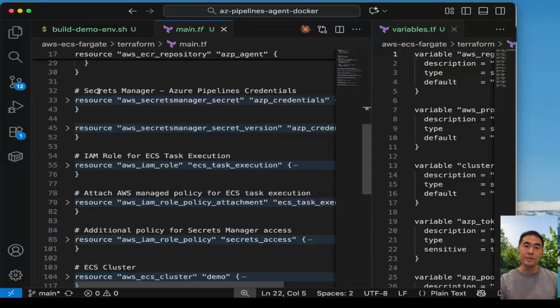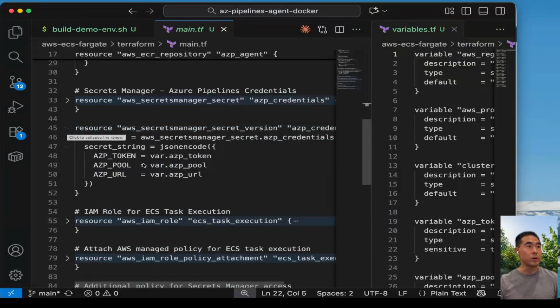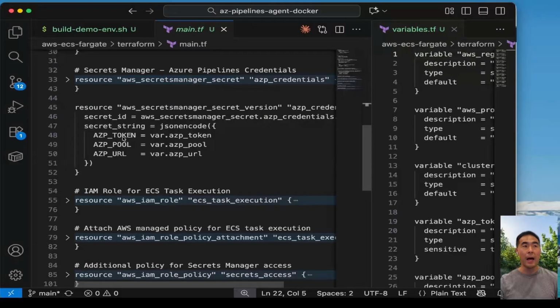We're also using Secrets Manager to store our Azure Pipelines credentials securely. In here, we will be putting in our token, our PAT token, the pool name, and organization URL for Azure DevOps. The task pulls these at runtime, so we never hard code our secrets.